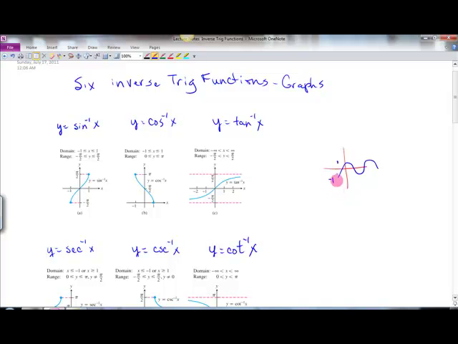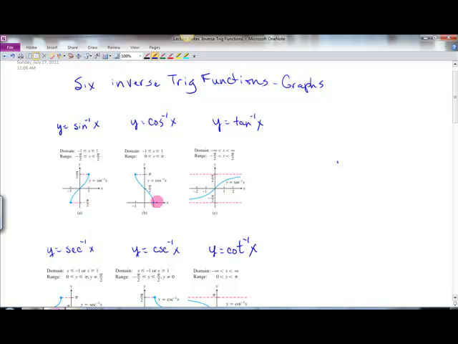Well, when we switch it and we have the inverse, then it can only go between 1 and -1 in its domain, and its range here goes from -pi/2 to +pi/2. So that's for inverse sine.